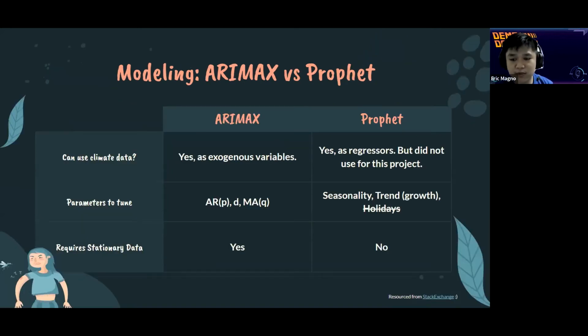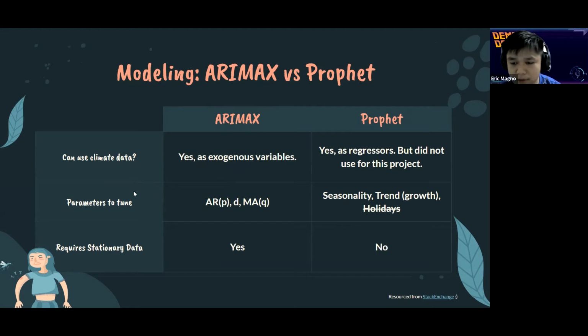Next up, let's discuss the 2 models that I decided to use. So first off is ARIMAX, in which we can say that climate data can be used as exogenous variables, as well as Prophet. We can also actually use climate data as regressors, but we did not use it for this project due to time constraints.